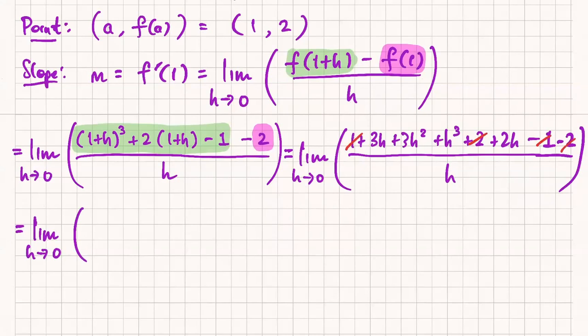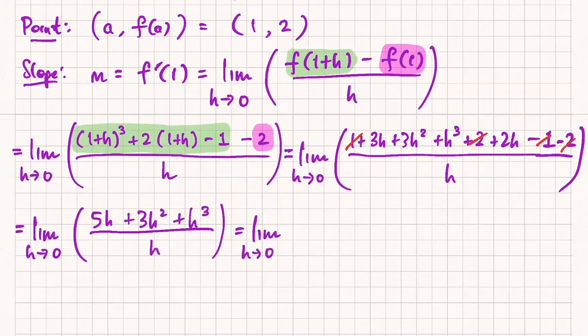So I'm left with 5h plus 3h squared plus h cubed all over h. And now there's a common factor of h. All right. Let me factor it out to actually explicitly show that. And then I can cancel.